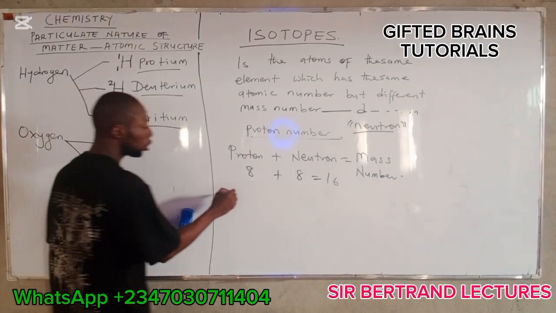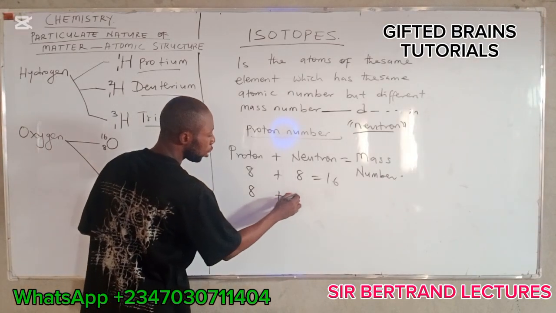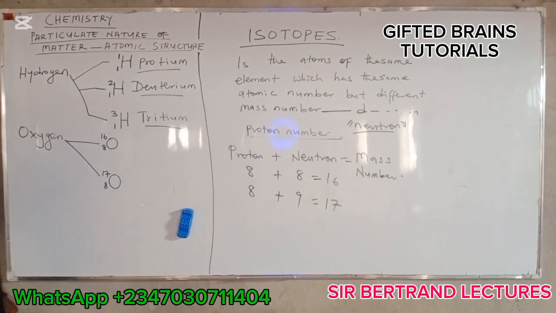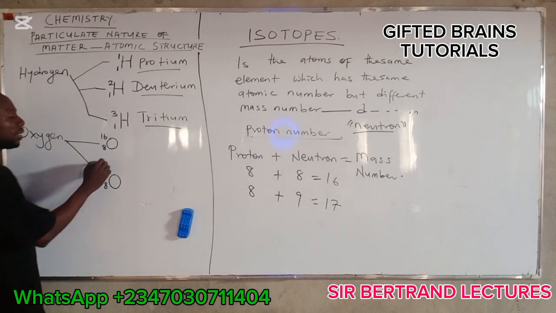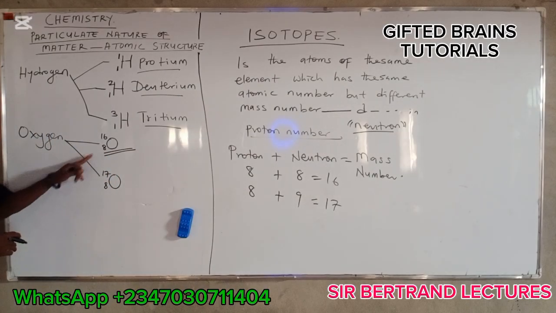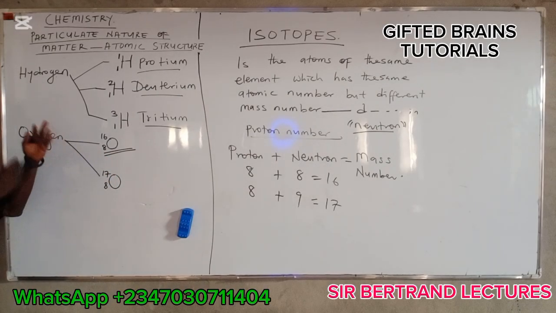Now here, the proton number is 8, the neutron number is 9. That is why the mass number here is 17. The one that is more in abundance is oxygen 16. This is the isotope of oxygen that is more in abundance. Now, the next element with isotopy is carbon.